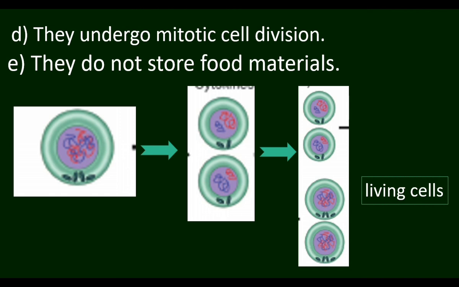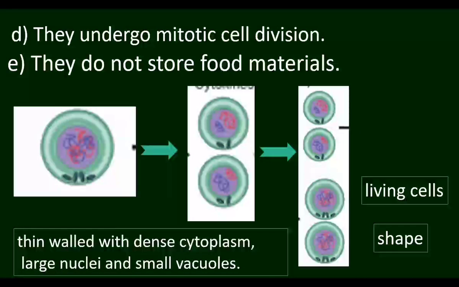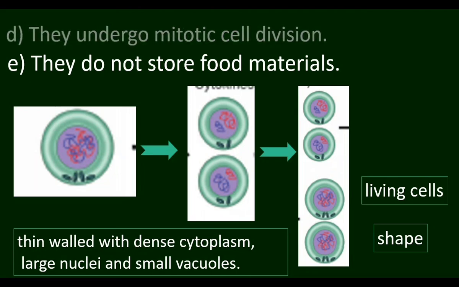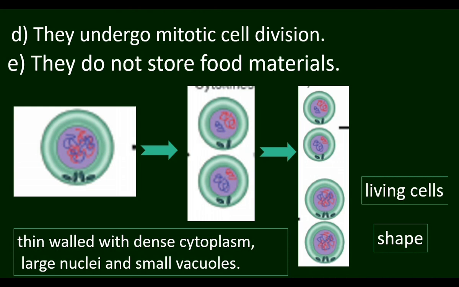The cells are living cells. The shape may be spherical, oval, polygonal. The cell wall is thin with dense cytoplasm, large nuclei, and small vacuoles. These cells divide by mitotic cell division. They do not store food material. These are the characteristic features of meristematic cells.